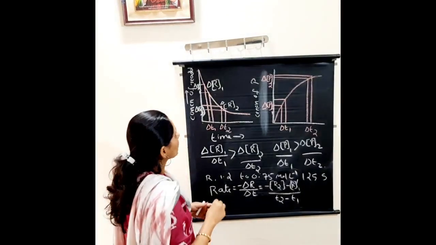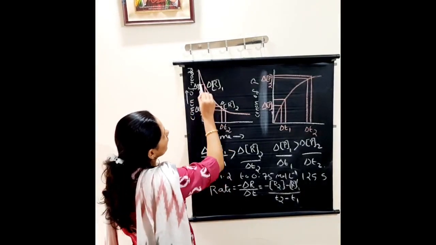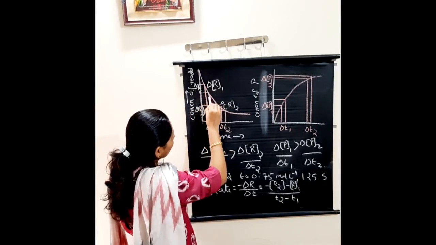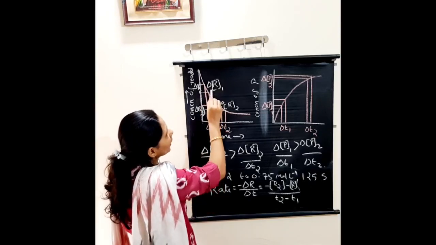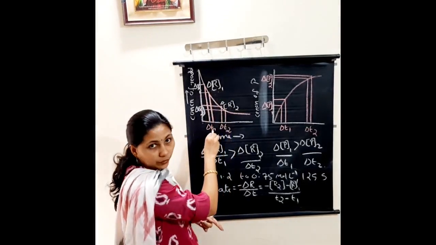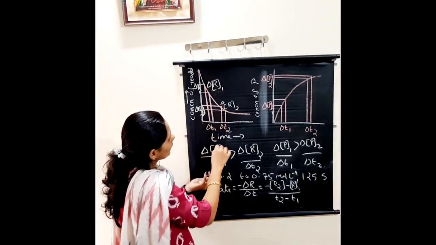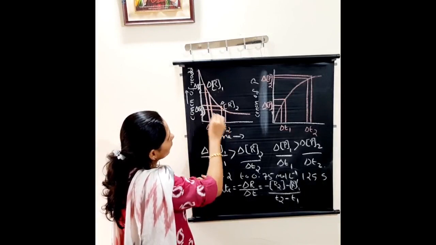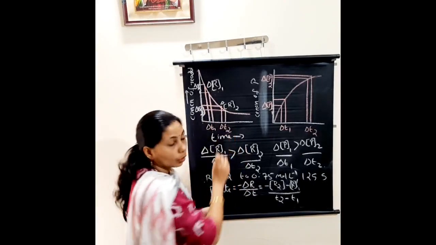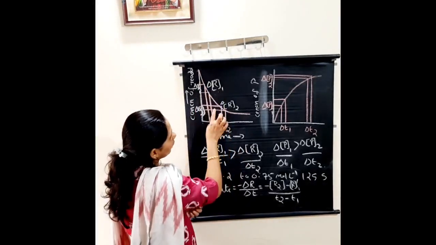Clear? And you can see here it is delta R1. This is one line and this is the second line. That means the change in concentration of the reactants at a time interval of delta T1. And here you can see this is a change in concentration of the reactants, delta R2, at a time interval of delta T2. So it is clear, actually this gap is more than this gap.